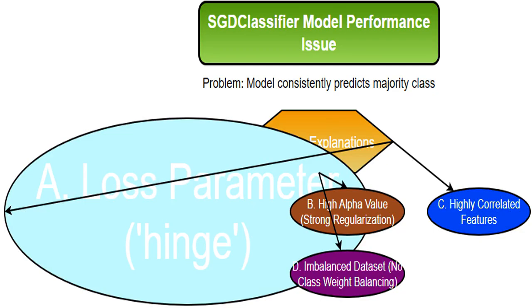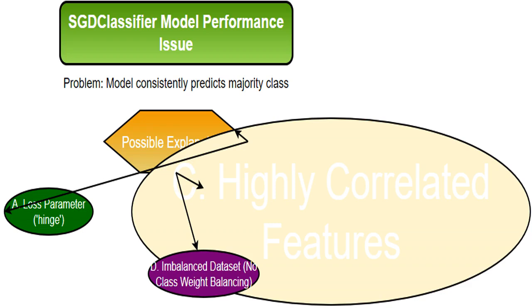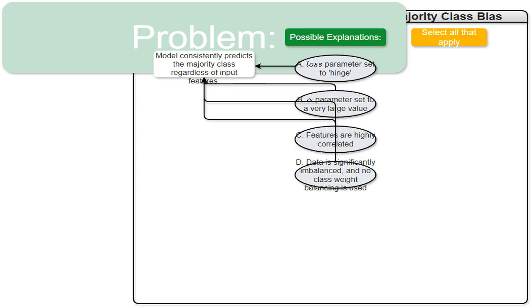The hinge loss function is common in SVMs, support vector machines, which are related to SGDClassifier. While it might affect the model's performance, it's unlikely to be the sole reason for consistently predicting the majority class. The problem is more likely due to other factors. Having features that are highly correlated can make it hard for the model to distinguish their independent effects on the outcome. It might weaken the model's ability to predict accurately, but it's not a guaranteed cause of always predicting the majority class. I'll explain why each option could lead to the SGDClassifier always predicting the majority class.